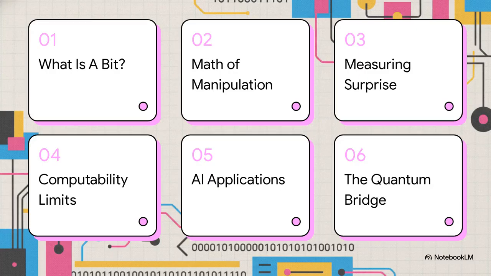Here's our roadmap for today. We'll start by defining exactly what a bit is, explore the mathematics of manipulation, and then learn how to measure surprise with entropy. After that, we'll look at the hard limits of computability, tie it all into real-world AI applications, and finally, cross the quantum bridge.